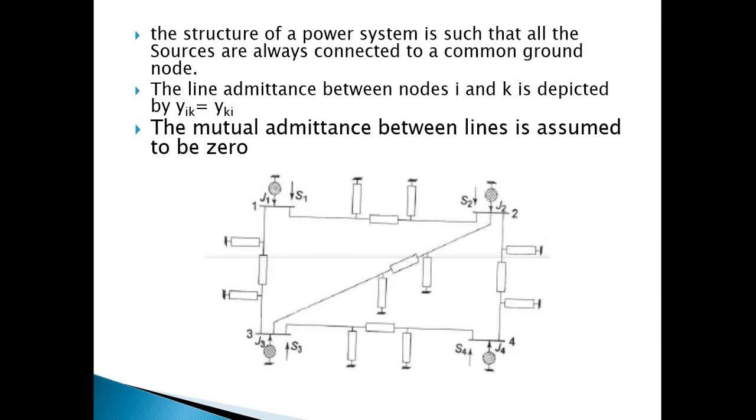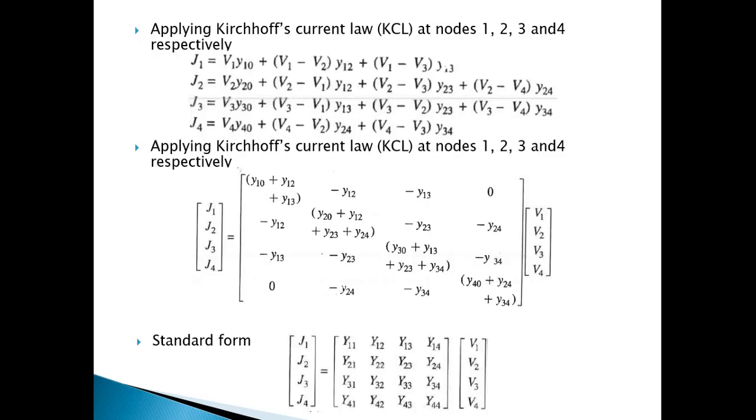So if we consider bus to be nodes, we can write the node equations like J1, that is the current in the bus 1, is the summation of the voltage at bus 1 into the admittance that is solely connected to the bus, plus the change of the voltage multiplied by the admittance of the transmission line, plus the change of the voltage multiplied for the transmission line for the other bus.